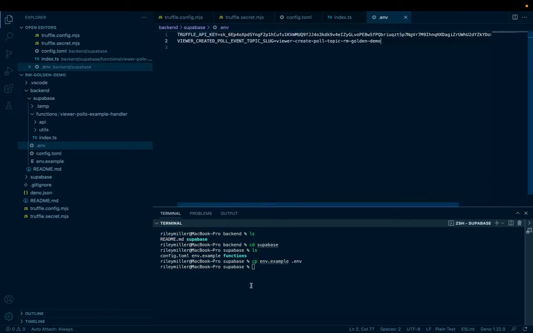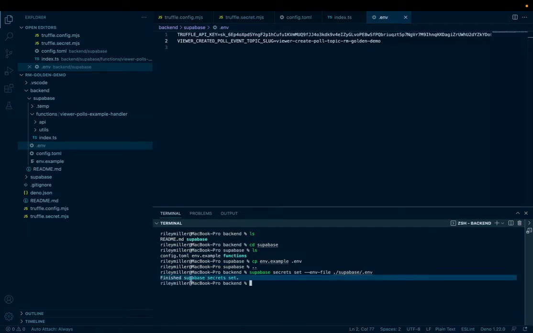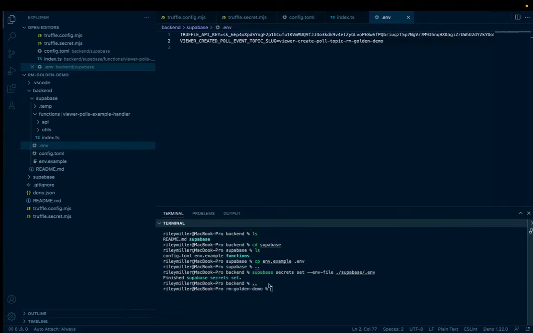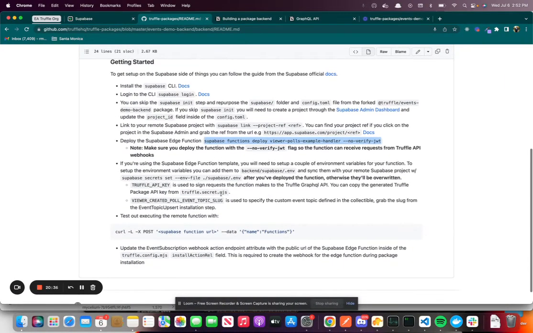So now that we have our secret set, we move back up to the backend directory, and we are going to set our secrets. Cool. We're going to sync that with Supabase. So cool. Now that we've pushed our secrets up to the remote, we should be about good here.